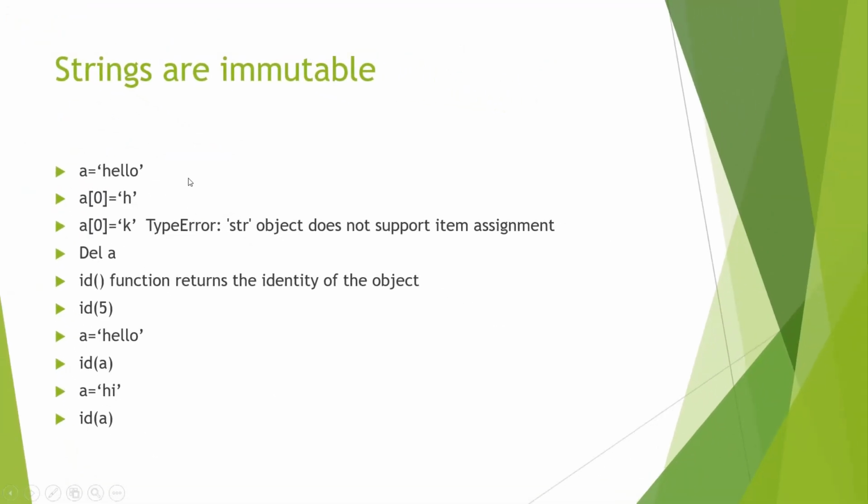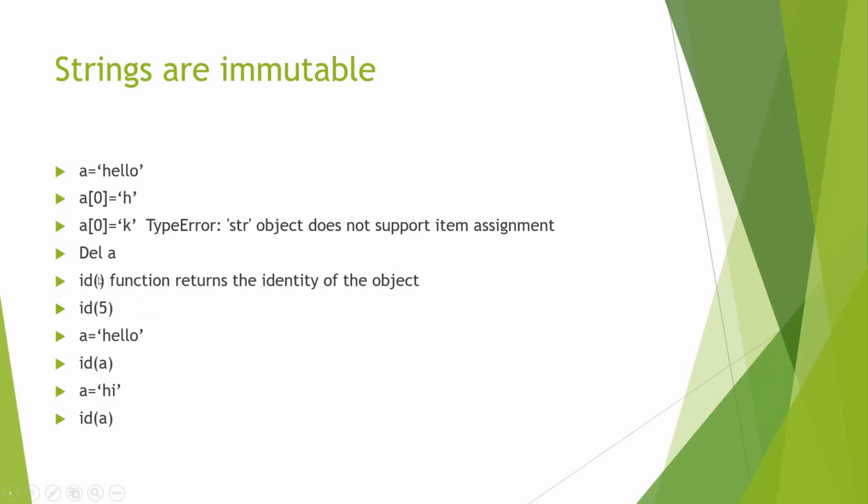Now, as I said earlier, we cannot change any one character within a string because strings are immutable. Here we stored "hello" in a. If we try to change the first value, that is index 0, and replace it with the letter k, it's going to give us an error saying that strings are immutable, you cannot change it. But we can delete the whole string. We can go del a, which will delete the variable a, which is holding the value "hello".